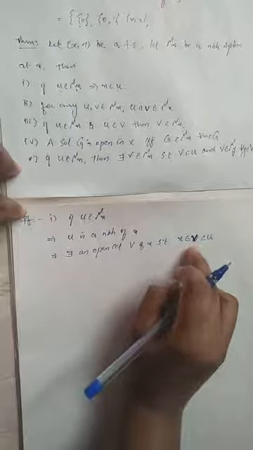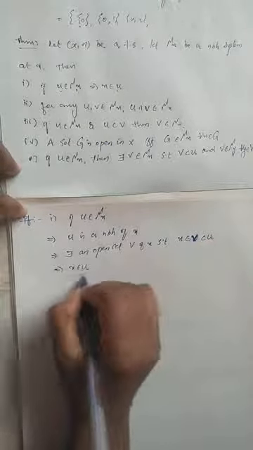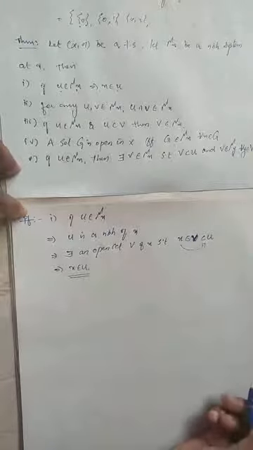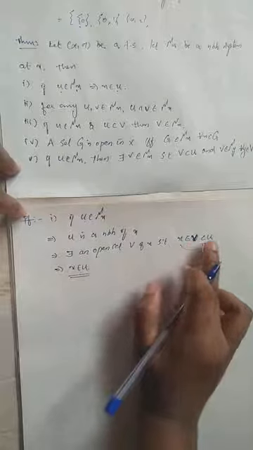So x belongs to V and V is contained in U, which implies x belongs to U trivially.